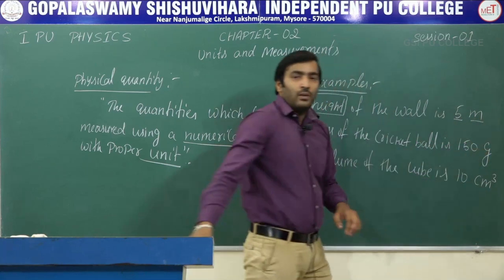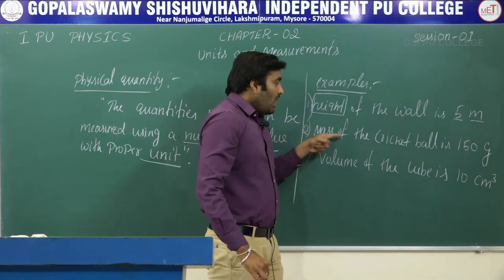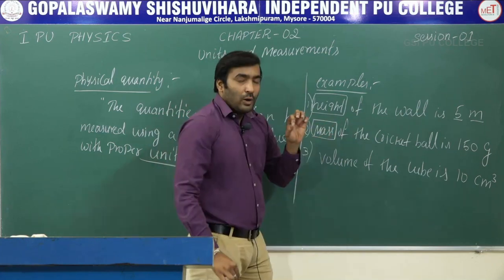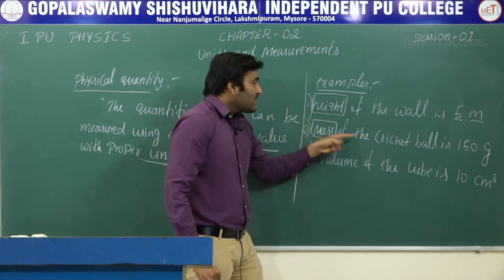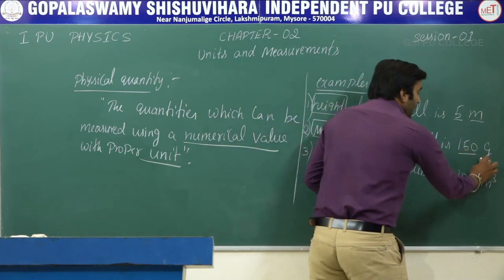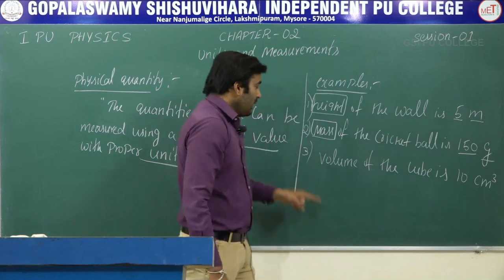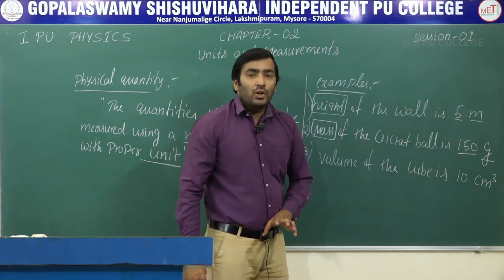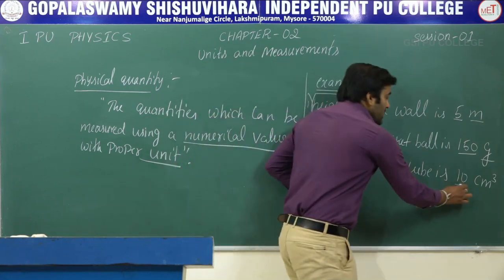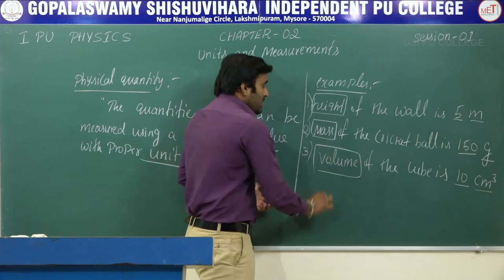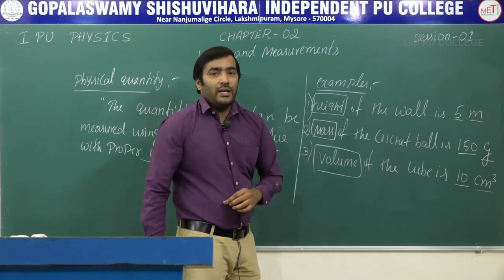it has a unit. Here also, the mass of the cricket ball is 150 gram. Here, mass is one more physical quantity which is measured as 150 gram. This is a numerical value and this is a unit of it. Here also, the volume of the cube is 10 centimeter cube or cm cube. This is a numerical value and this is a unit of it, and this volume is also a physical quantity.